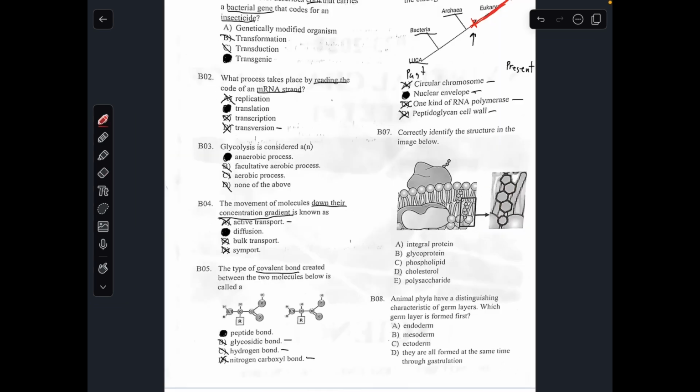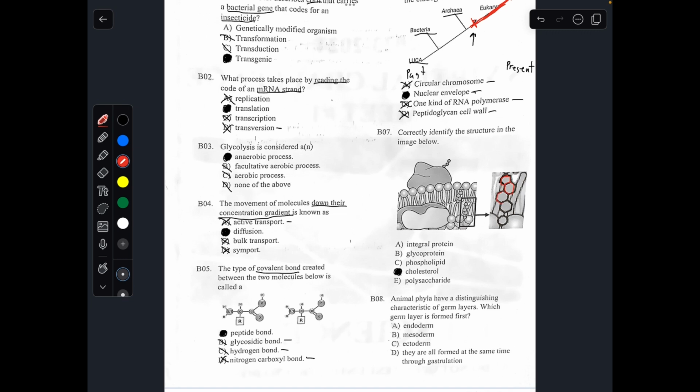Number 7, correctly identify the structure in the image below. The only way to get this question right is to just memorize the structure. The answer to number 7 would be cholesterol, and the way we can determine this is we know that this is in the phospholipid bilayer. Cholesterol is found in the phospholipid bilayer, and cholesterol is one of the few lipids that have this sort of hexagonal shape right here.